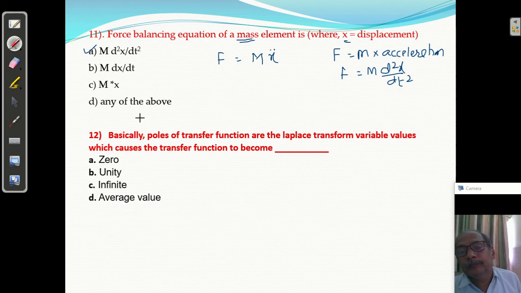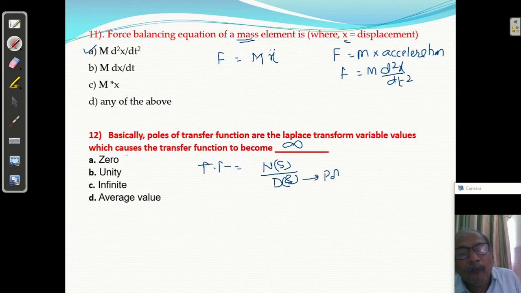12. Basically poles of the transfer functions are the Laplace transform variable values which cause the transfer function to become infinite. We know transfer function क्या होता है. Transfer function equal to numerator polynomial upon denominator polynomial. Clear? Now denominator gives the poles.